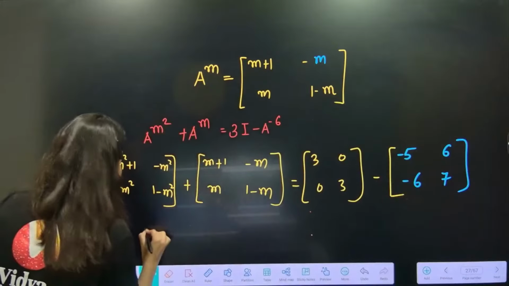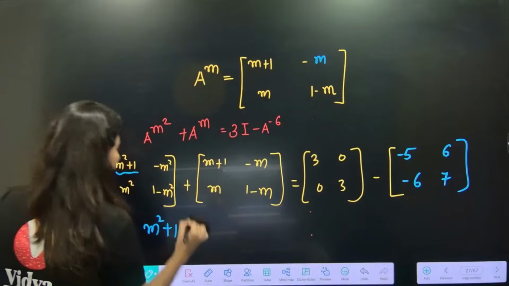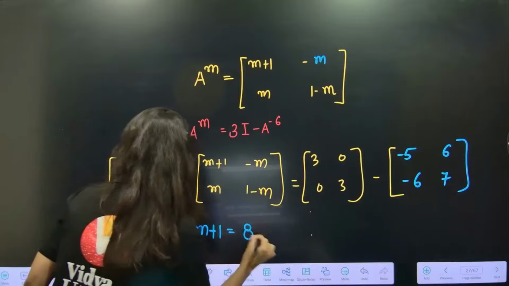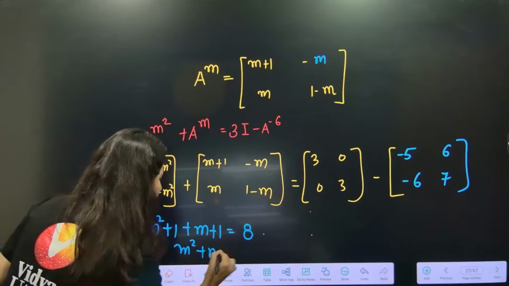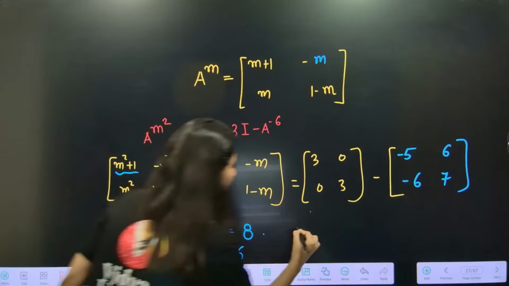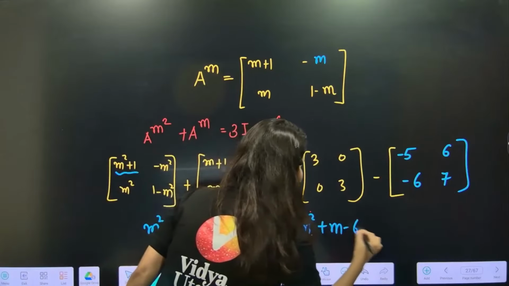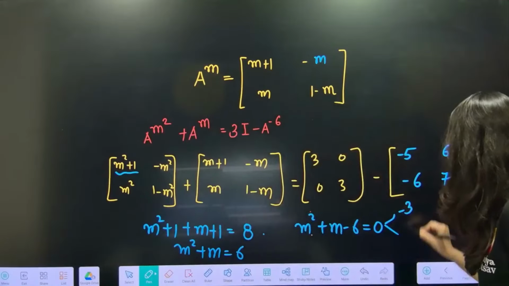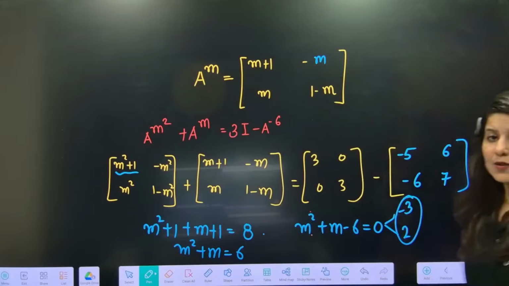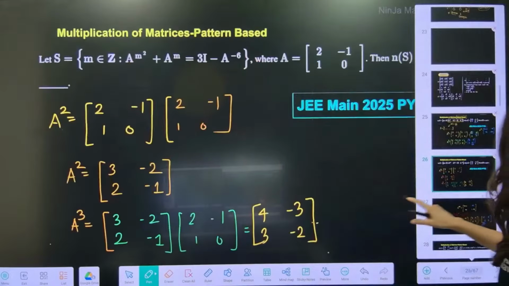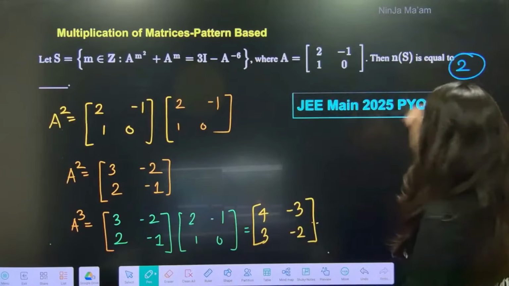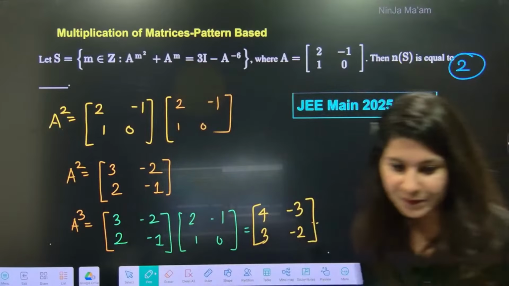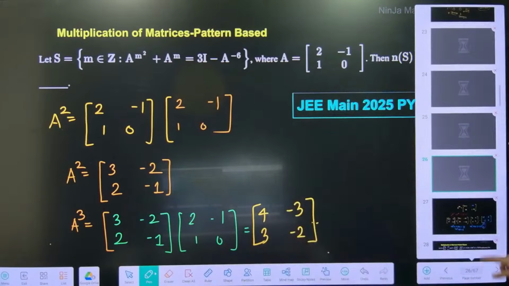So m square plus 1, okay, plus m plus 1 is equals to 3 plus 5, 8. So m square plus m is equal to 6. So m square plus m minus 6 is equals to 0. It will give you two values, okay, which will be minus 3 and 2. So two values of m are possible over here. Easy question. So 2 is absolutely right answer for JEE Main 2025 PYQ. Okay. Yes. All righty, everybody.